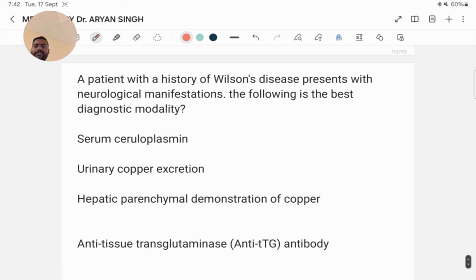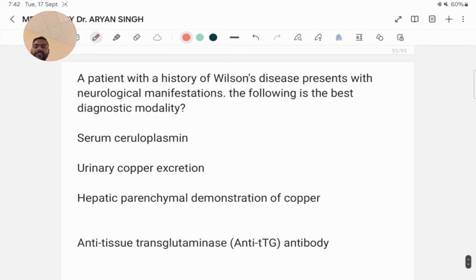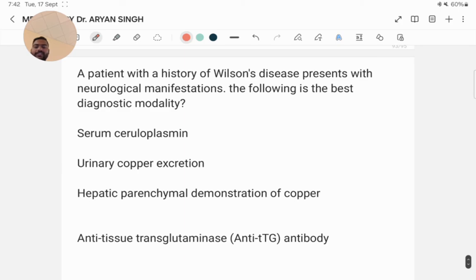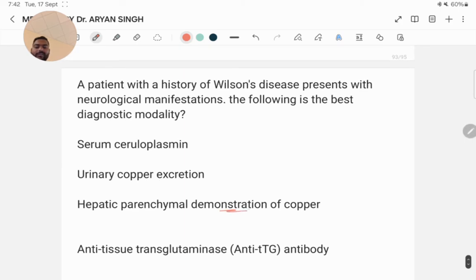Next question. A patient with a history of Wilson disease presented with neurological manifestation. Which of the following is the best diagnostic modality: serum ceruloplasmin, urinary copper excretion, hepatic parenchymal demonstration of copper, anti-tissue transglutaminase antibody. Here the correct option is option C, hepatic parenchymal demonstration of copper. Wilson disease is a genetic disorder characterized by the excessive accumulation of copper in various body tissues, primarily the liver and brain.